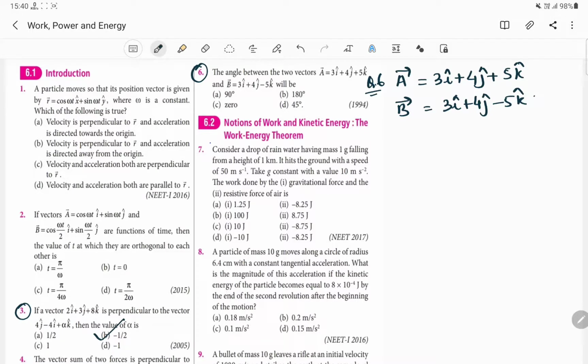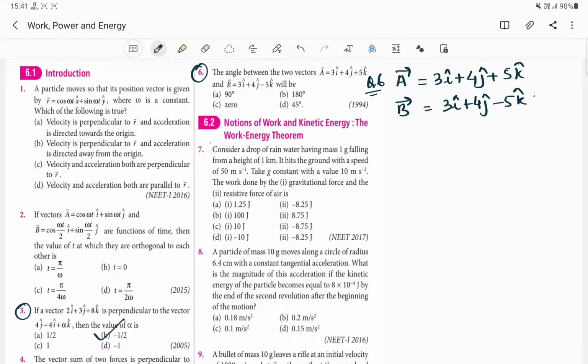You may think that this is too easy, and wonder why it is being covered in the revision chapter. It is because this is being repeatedly asked. You should not skip the vector topic, because every year they are asking more than 2 questions from vectors. In one year they will ask you to find the dot product, and in another year they will ask you to find the cross product. That is why it is very essential for you to understand the basic concept.